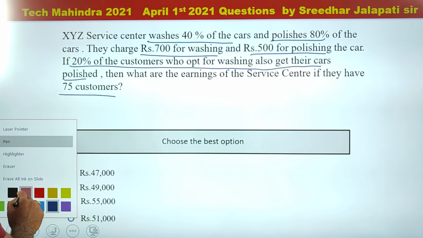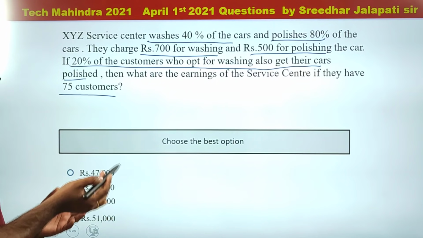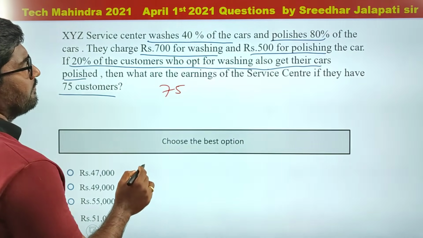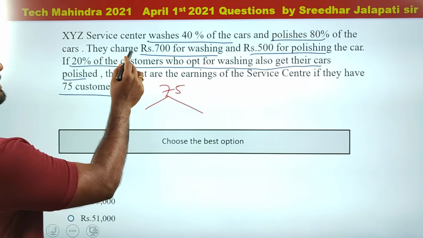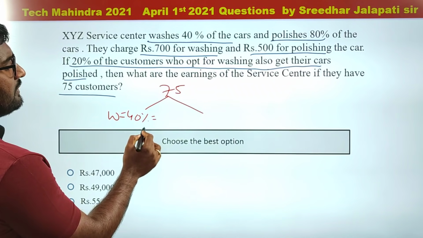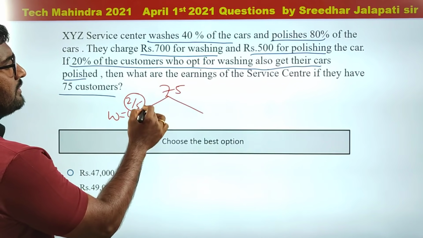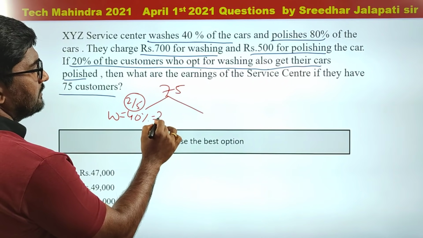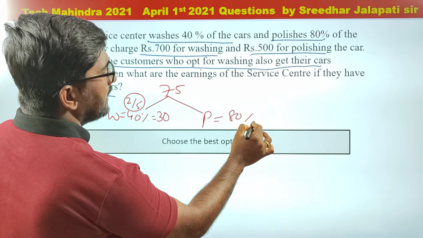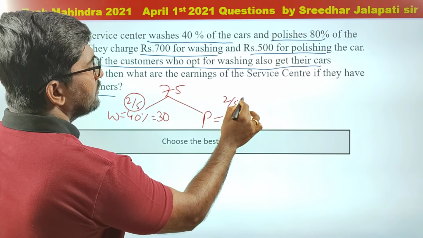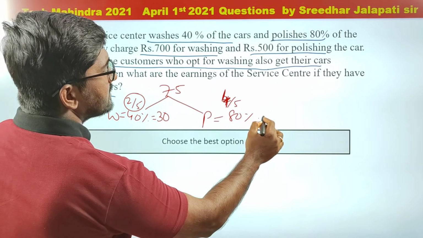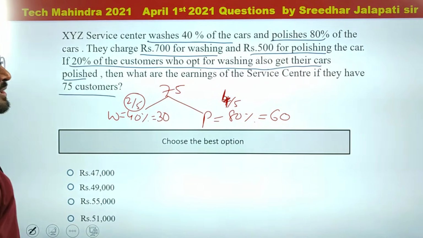When you read the information initially it may appear a little difficult, but all the information is very clear in the question. So first of all, total 75 customers. In these 75 customers, how many opt for washing? 40%. So what is 40% of 75? 40% is nothing but 2 by 5, which is 30. And how many opt for polishing? 80%. 80% is 4 by 5, which is 60. 60 customers opt for polishing.